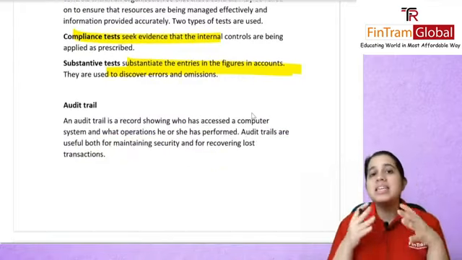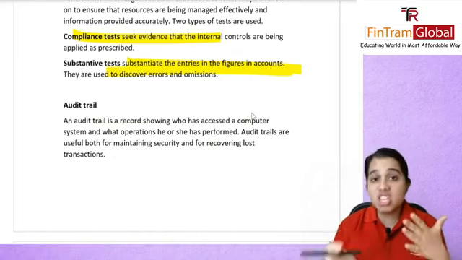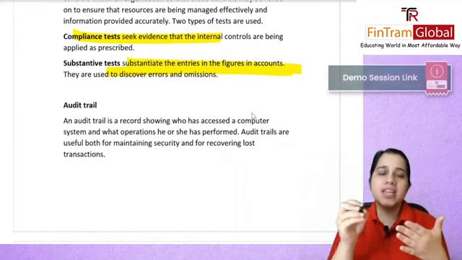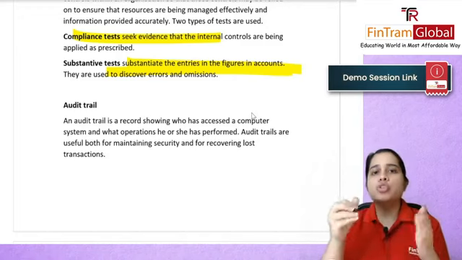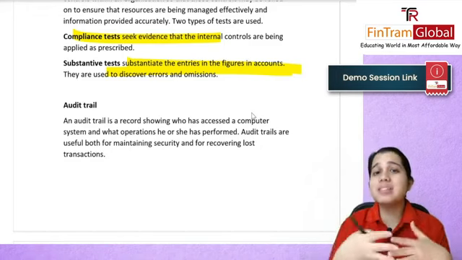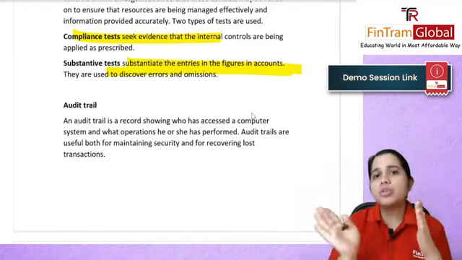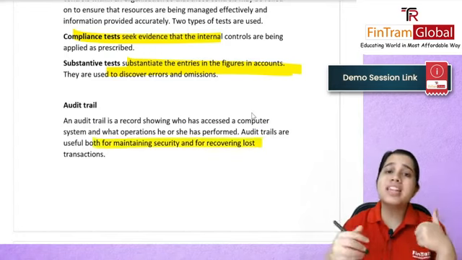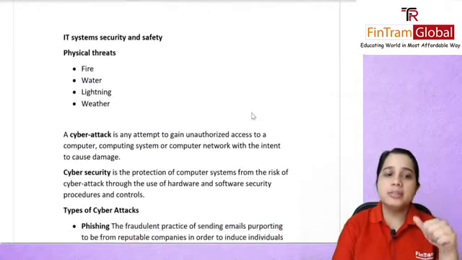What is an audit trail? Basically, a record showing who accessed the computer system and what changes they made. So it will show that on this date, at this time, Disha did fixed assets, and at this time this person did cash. So you know who is doing what, and if somebody opens somebody else's work, you can ask them why, maybe to do a fraud. So it maintains a record. It will also recover any lost transactions. So it is useful for maintaining your security and recovering your lost transactions. That is your audit trail.